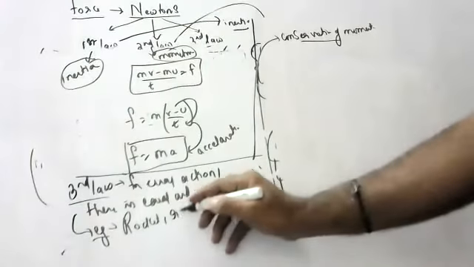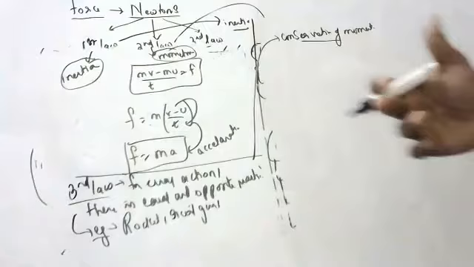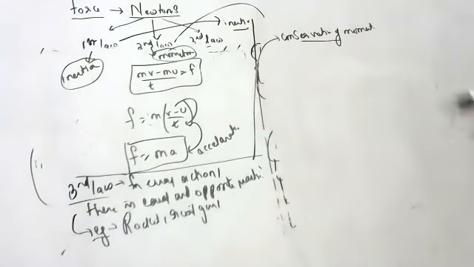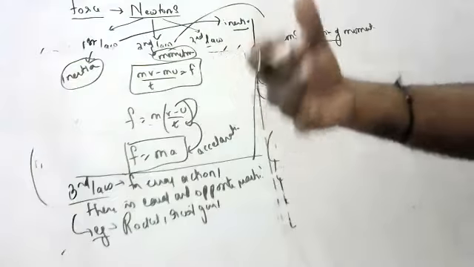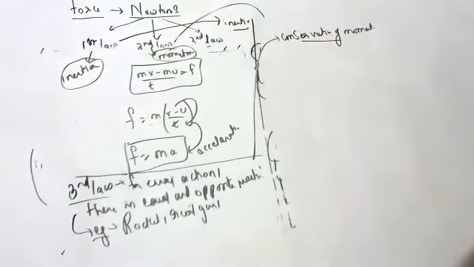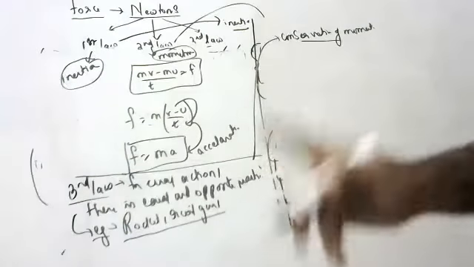Recoil of a gun: when you shoot, the bullet will go forward, and the gun will come backward fast. Suppose you are jumping on a boat. Jumping is action, and the boat will move a little bit. That is reaction. Like this, there are so many examples for the third law. Giving examples is also very important.